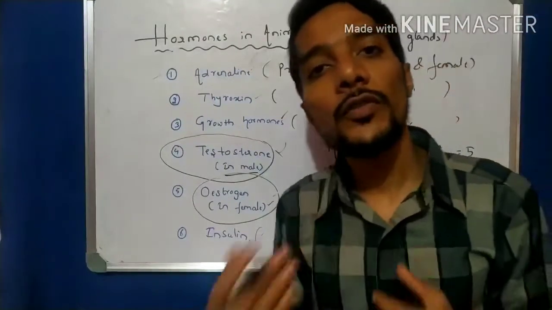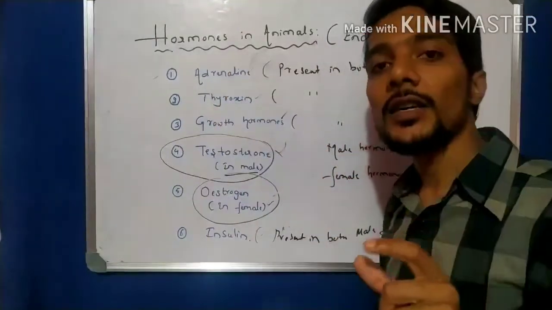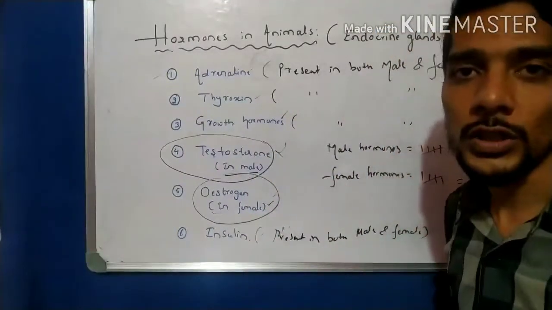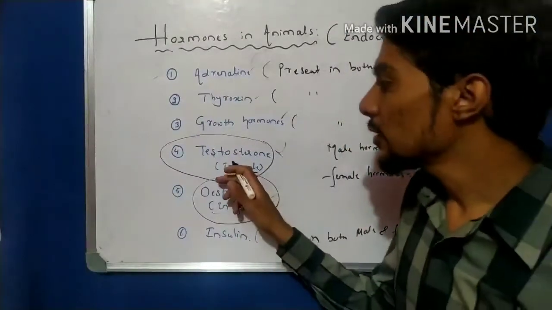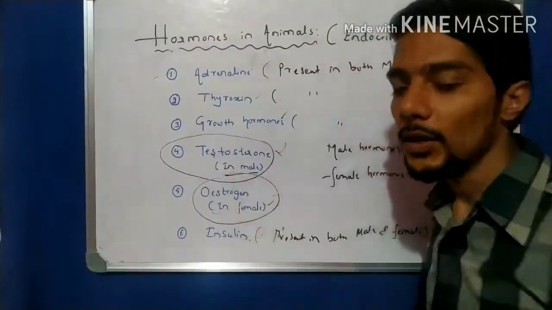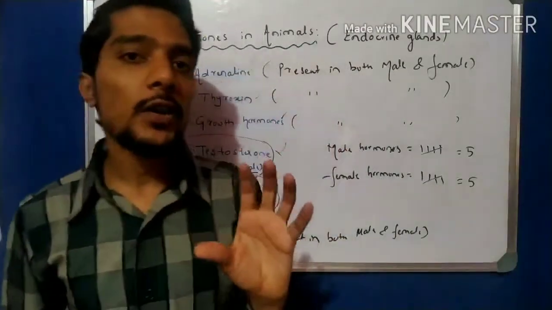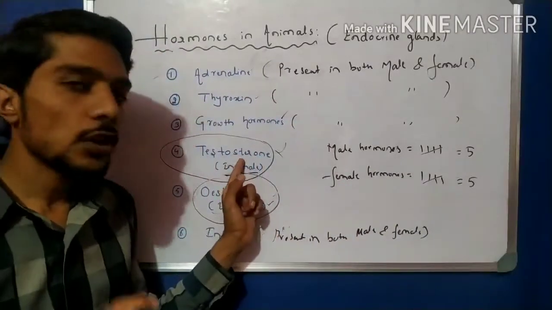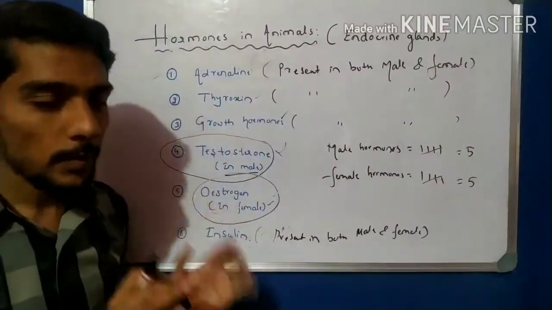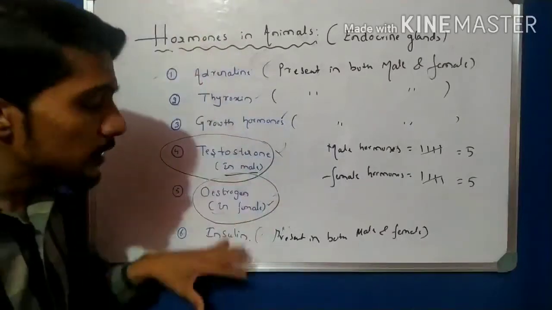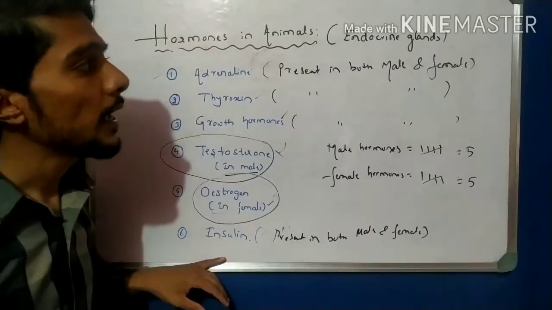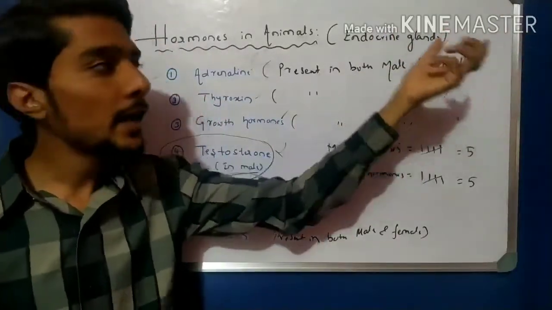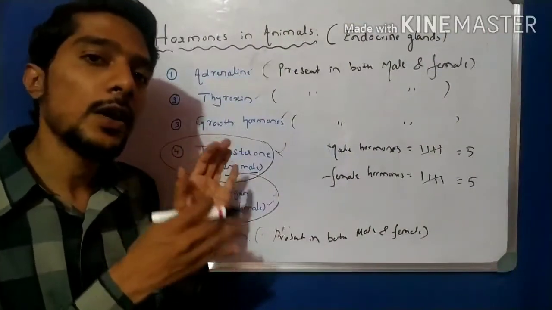Name the hormones of the female means you want to write all of them. If they ask, write the hormone which is only present in female, that is estrogen. So estrogen is only present in female and testosterone only in male. So only 5 hormones are present in each human being. The one difference here is testosterone only for male and estrogen only for female. So these are the 6 hormones present in human beings, and these are produced by particular glands called endocrine glands, and this control system is the endocrine system.